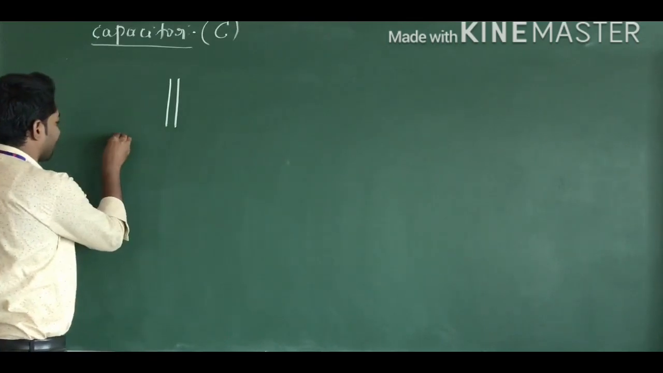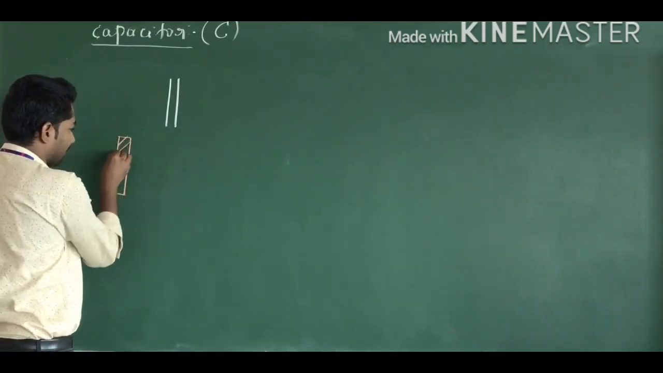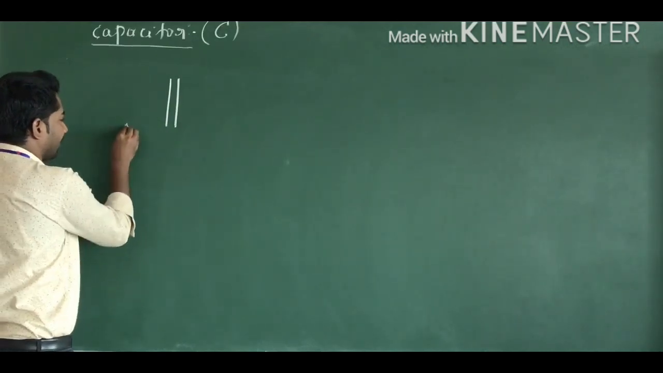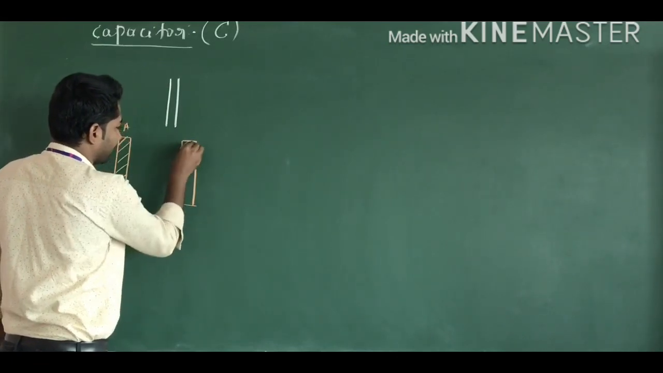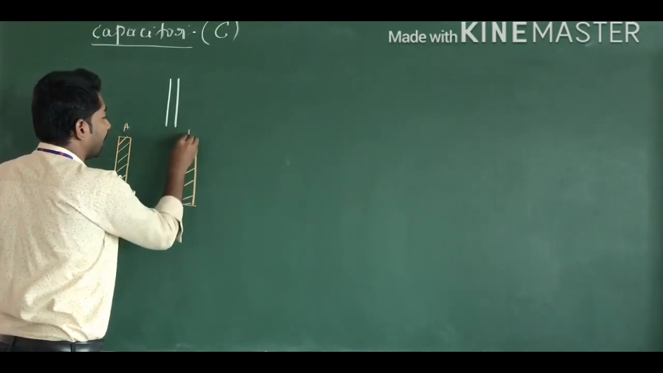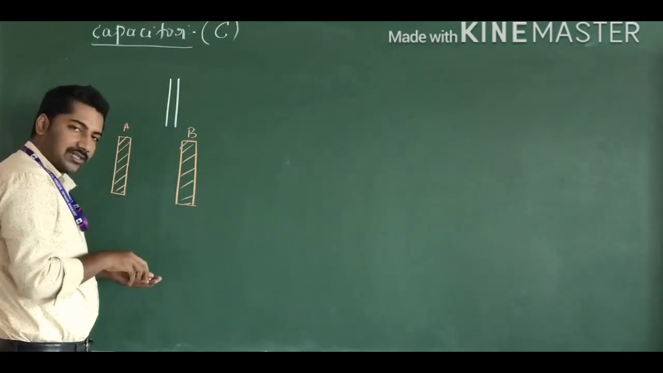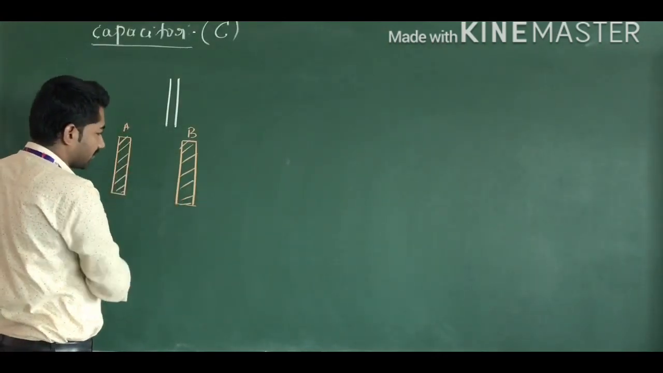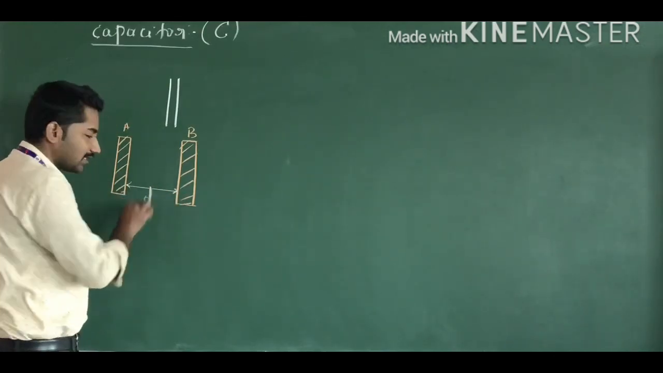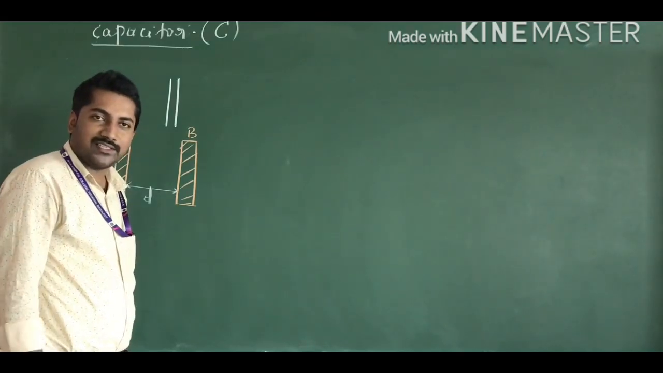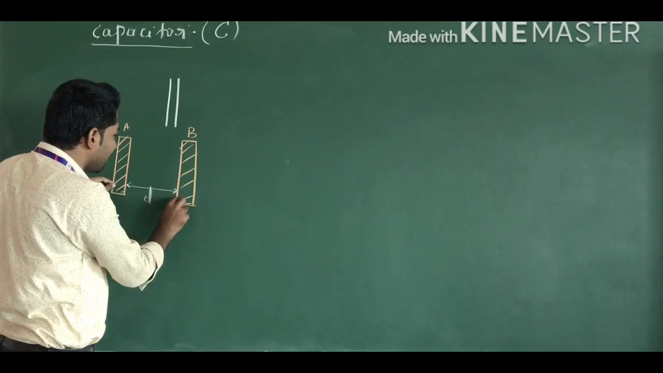Also, here the capacitor means two conductors. This is conductor A and this is conductor B. This is the construction of the capacitor: the two conductors separated by a small distance d.